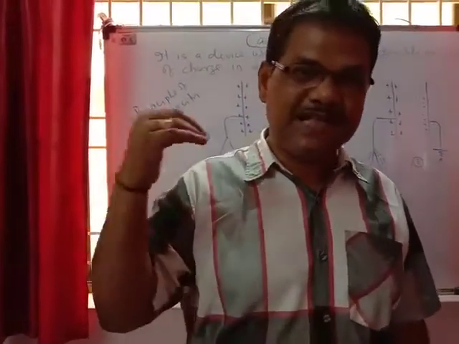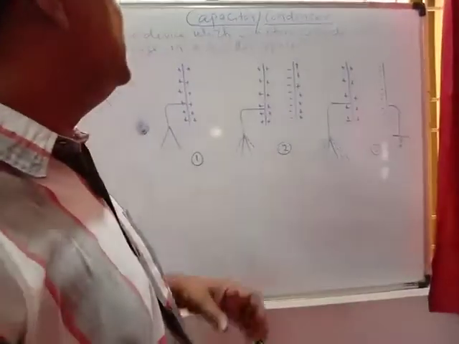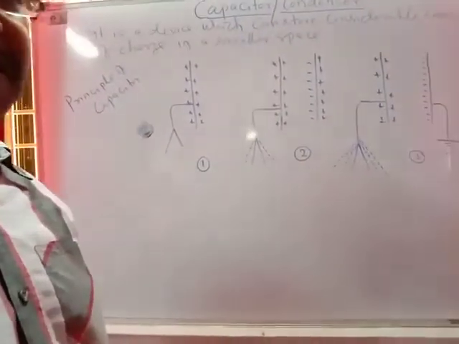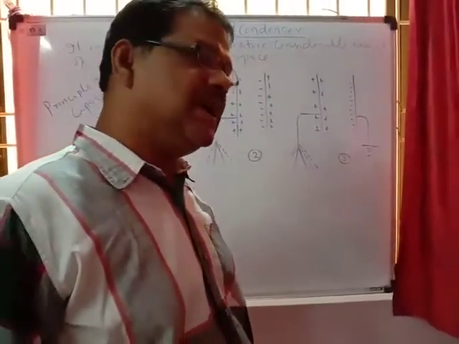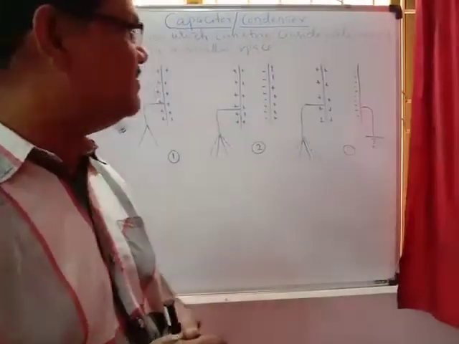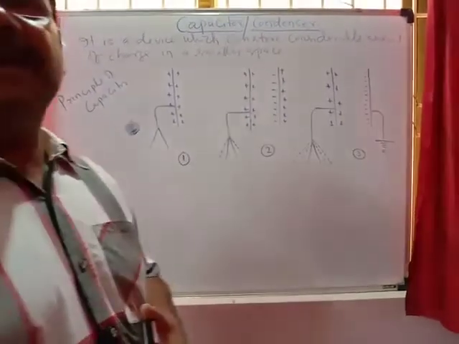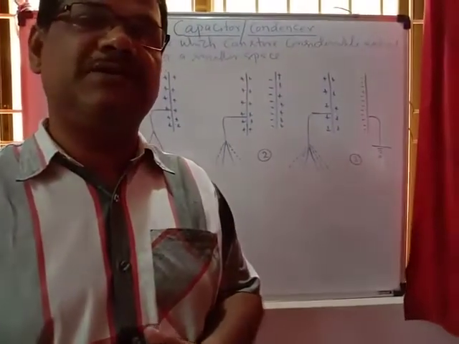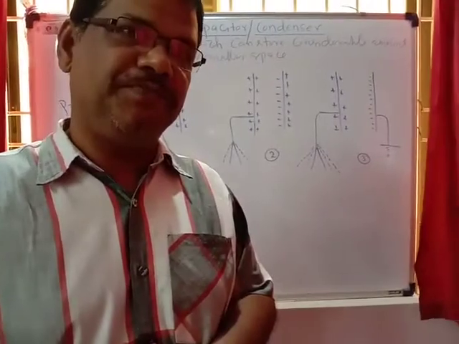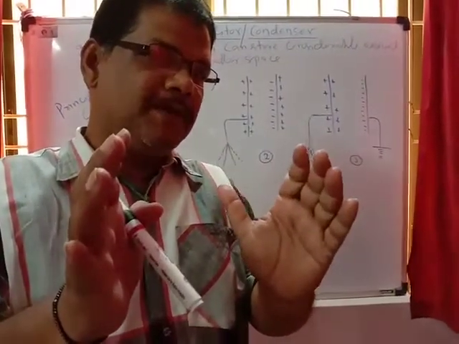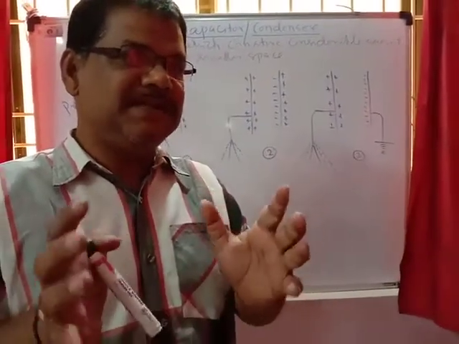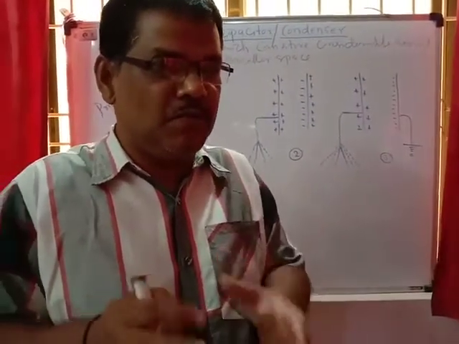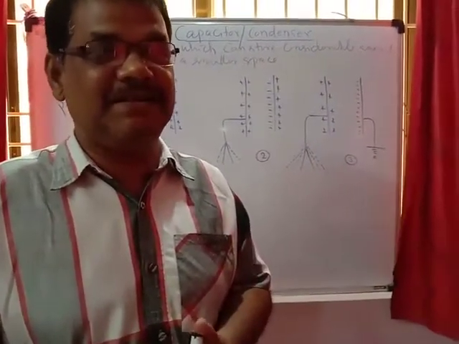We have to discuss the capacitor now. So what is a capacitor? What is the actual definition of a capacitor? A capacitor is an arrangement or a device which can store a considerable amount of charge in a small space. In a small space, we can store a huge amount of charge. That small space has more capacity to store more and more charge. That is the capacitor.